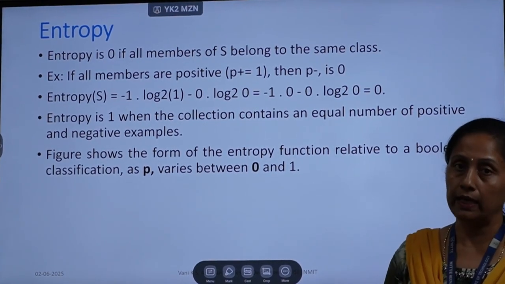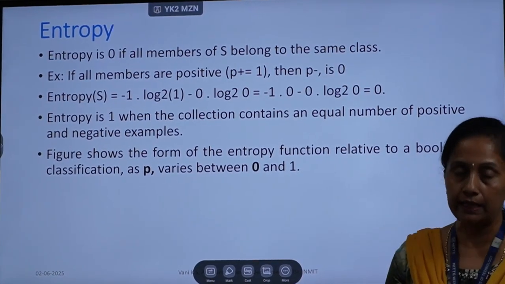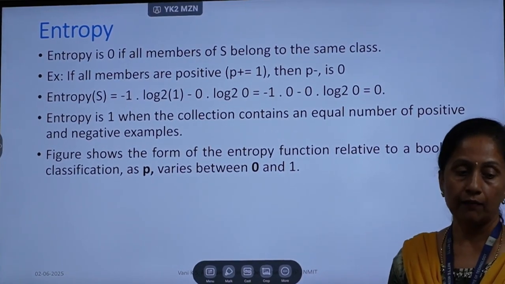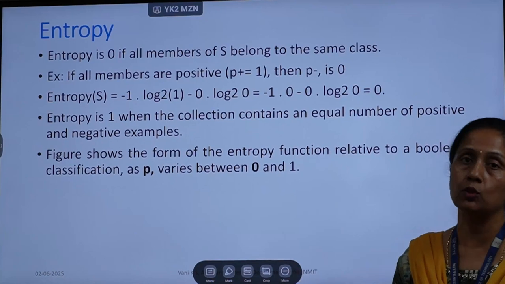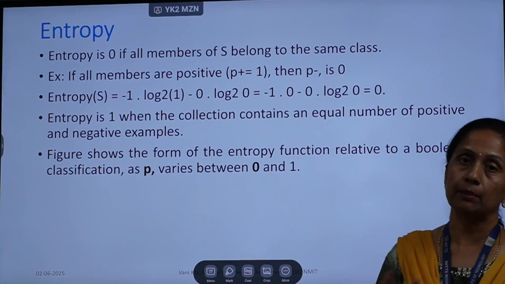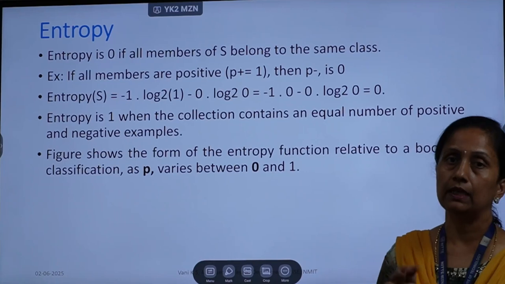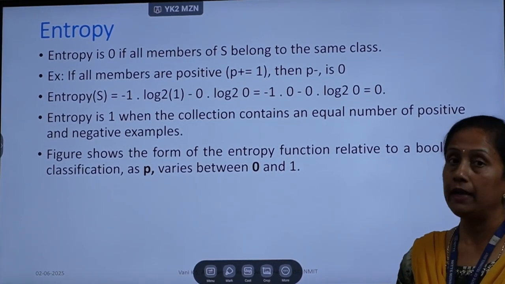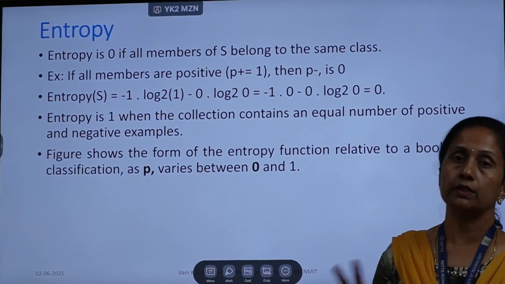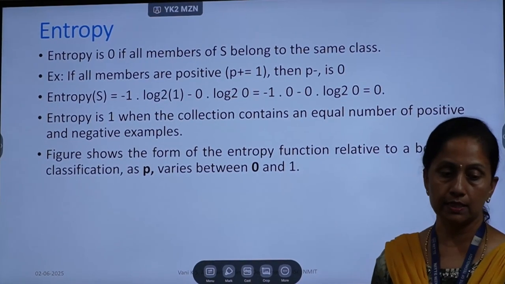An entropy of 0 indicates all the samples belong to one particular label. That is, the entire data set has yes as the label or no as the label. If entropy is 1, it means it is totally impure. So I can conclude like this: entropy 0 means all the samples are pure, in the sense all the samples in the data set are either yes or no, any one particular label. Then the entropy of the data set will be 0. The entropy of a data set will be 1 when it is totally impure, in the sense an equal amount of positive and negative samples will be there in the data set. So when it is impure, it means an equal number of instances will be there.